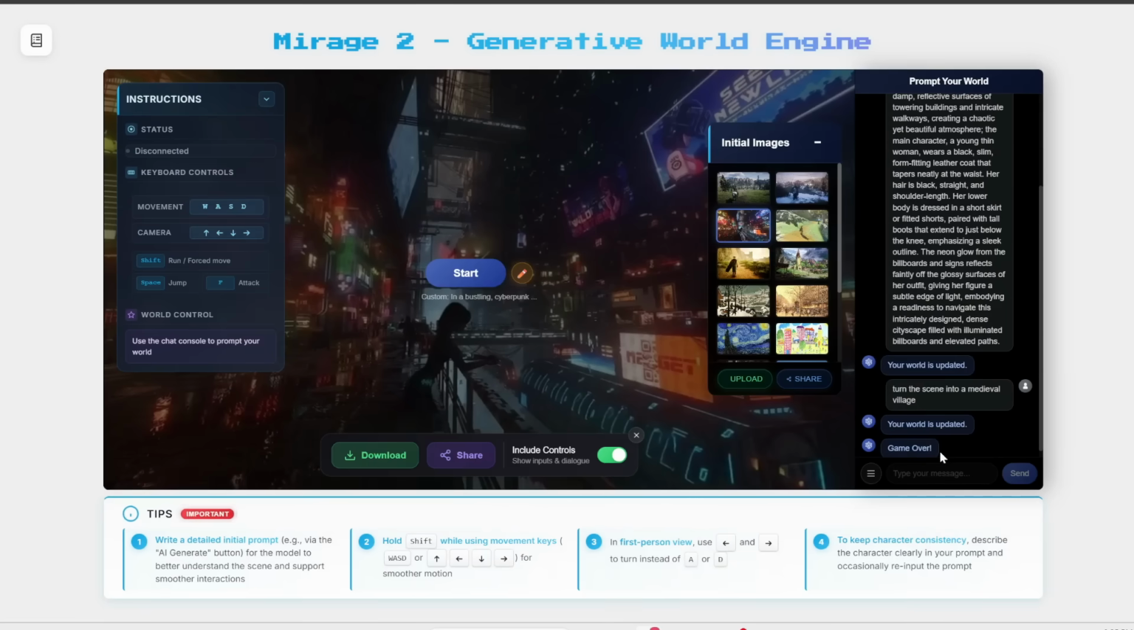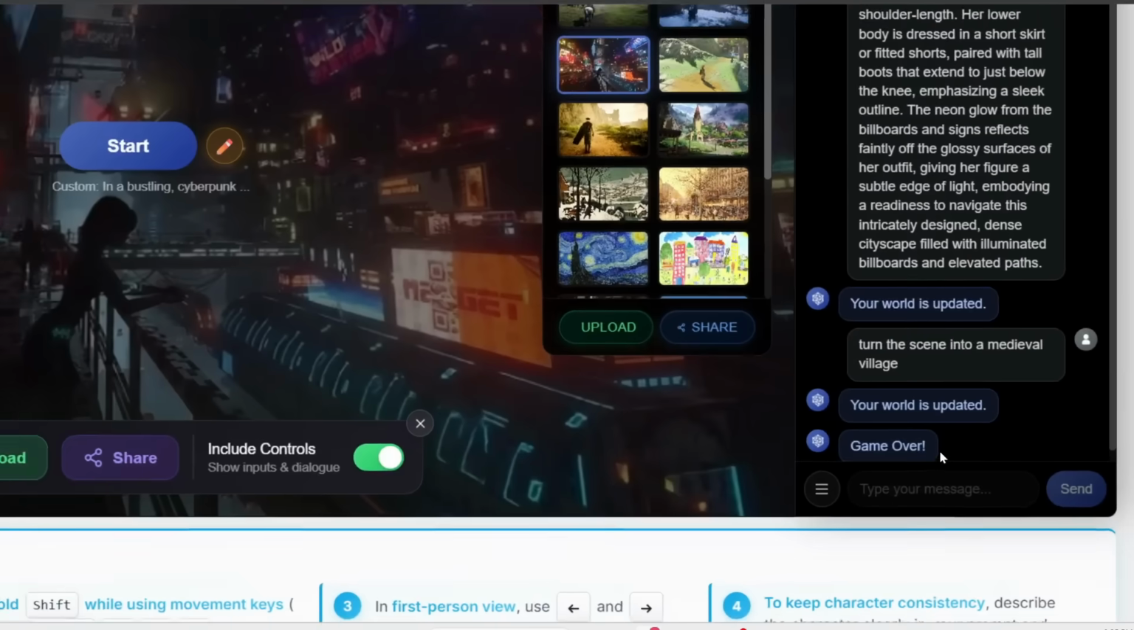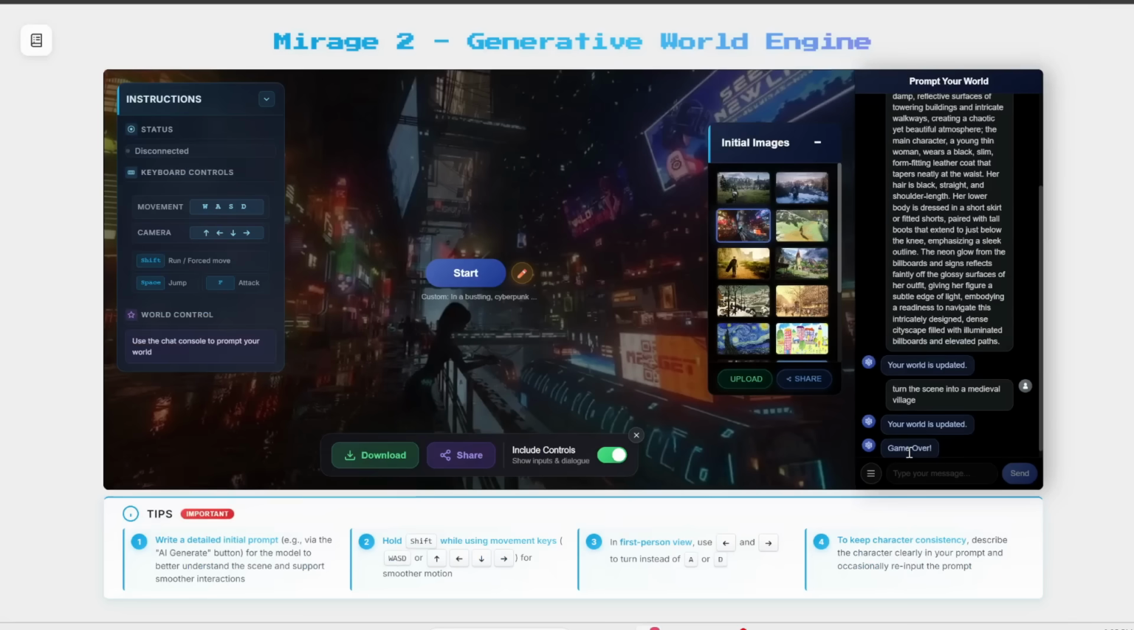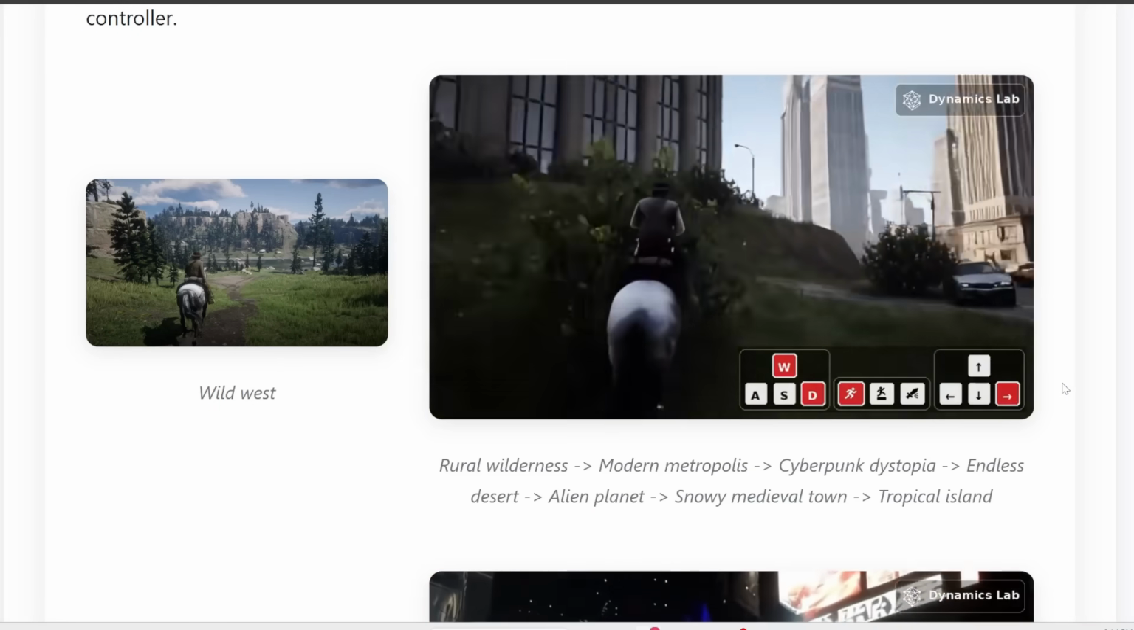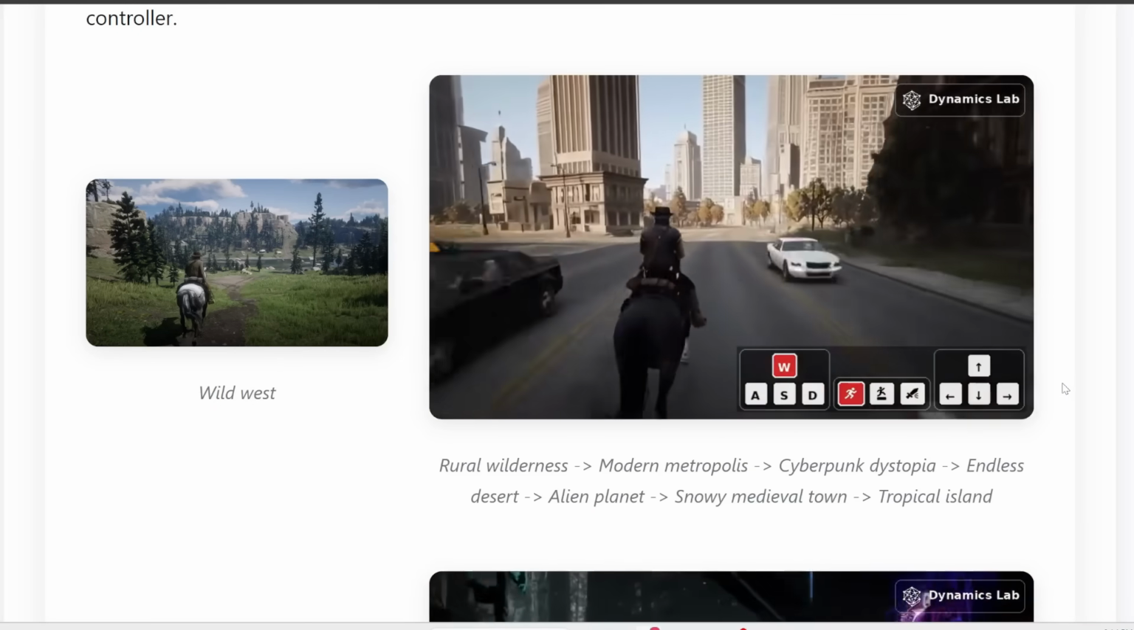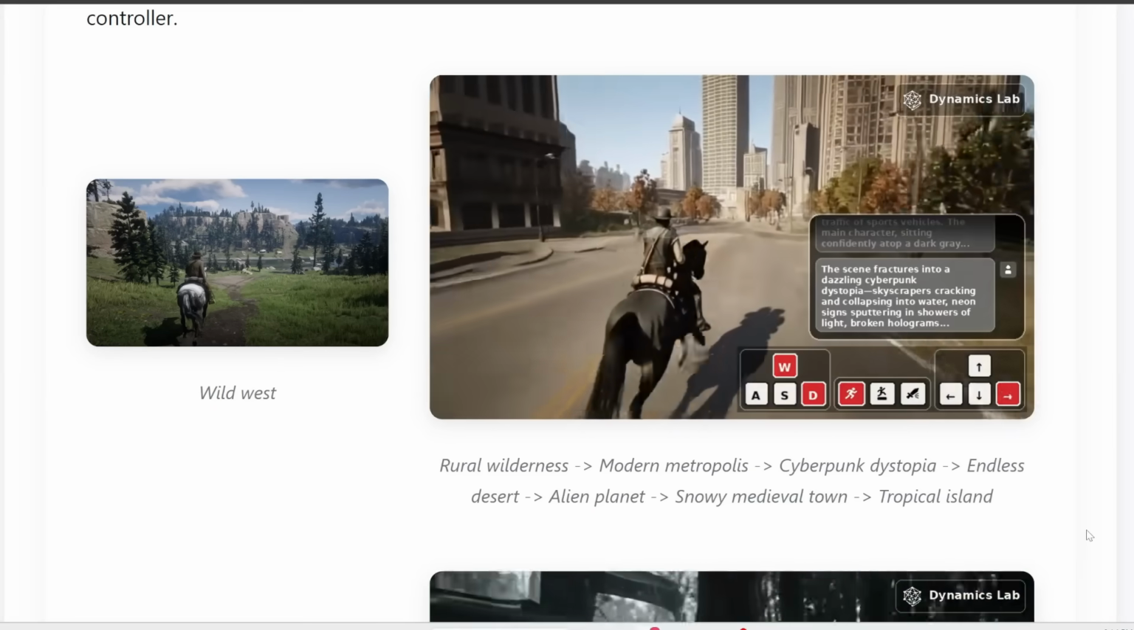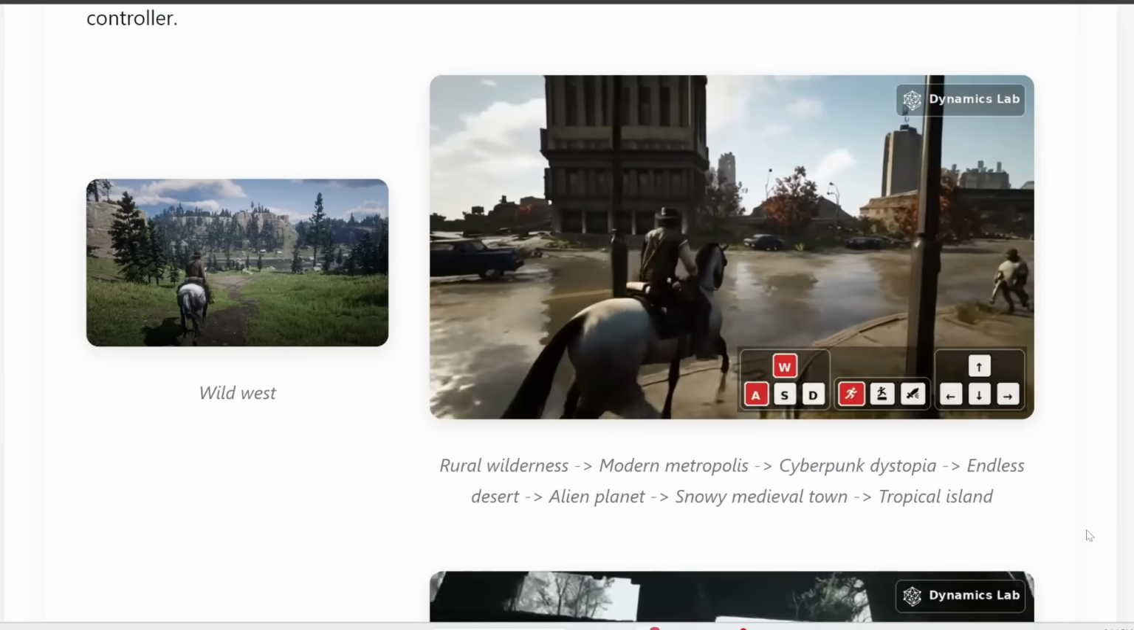Plus, after a few minutes, at least for me, it automatically disconnects my game. So you can't play this for like a continuous 10 minutes. It's probably because it's going to overwhelm their servers. But nevertheless, this is still very impressive. This is the best quality real-time interactive world generator, which you can actually demo for free right now.